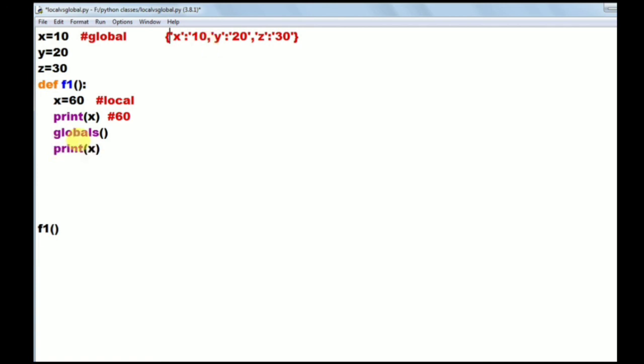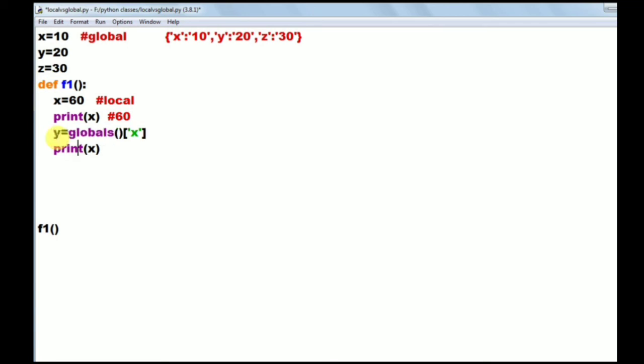I don't want to access all those values, I just want to access only the x value. To access that x value, in the brackets I am writing x, x is the key, I am specifying the key. So what will happen? That returns the value of x. The value of x is 10, so that 10 value will be returned. That value I am capturing in another variable y. So now y is the global x value.